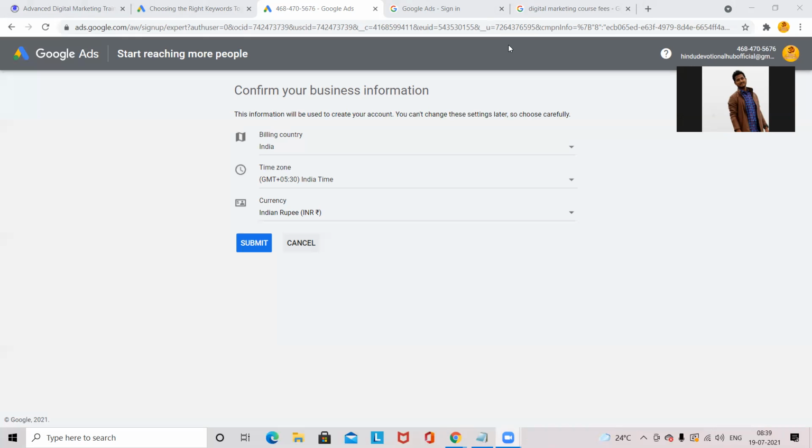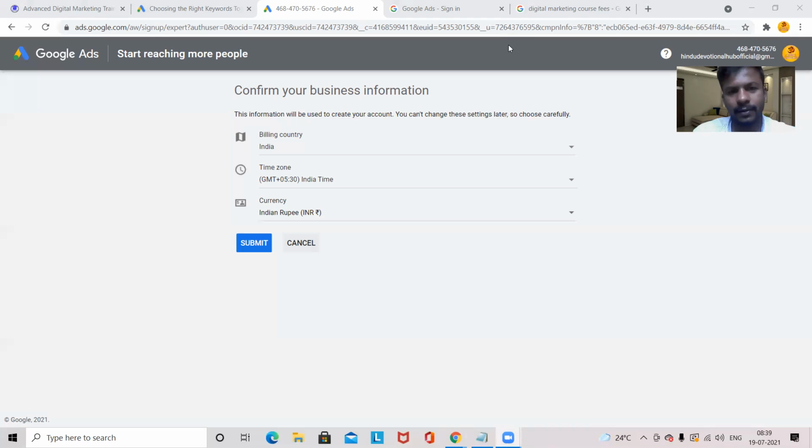You have to analyze this. For example, from India, I have a debit card, so I can go with the country India and add the credit or debit card details and run ads. But if I select Dubai and I have an Indian card, I can't add Dubai currency, I have only Indian currency. As we have selected Dubai, we have to give the Dubai currency only. So whatever your currency is, whatever you want to invest into Google Ads, choose this section accordingly.